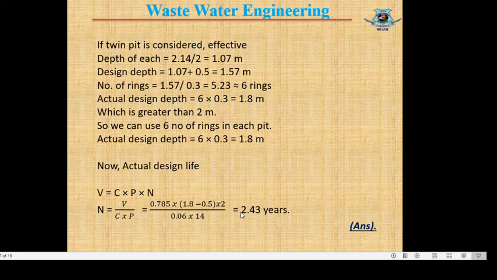So all conditions are satisfied. Design life is greater than 2 years and design depth is within 2 meters. So this is the answer. That means we will design a pit latrine with 6 rings, each ring having depth 0.3 meters. That means total depth is 1.8 meters.